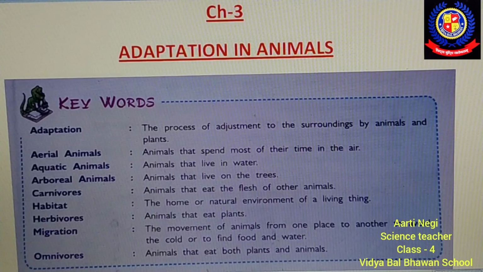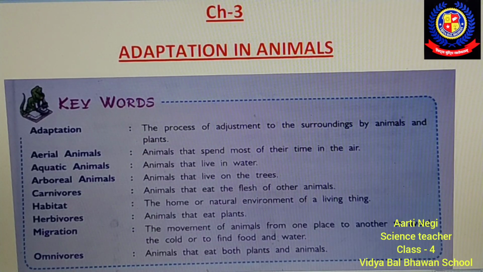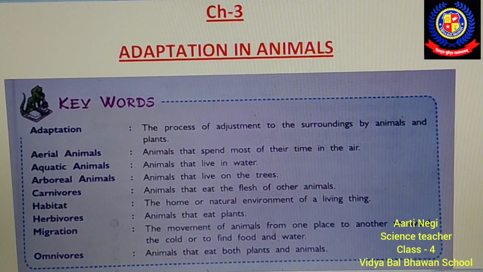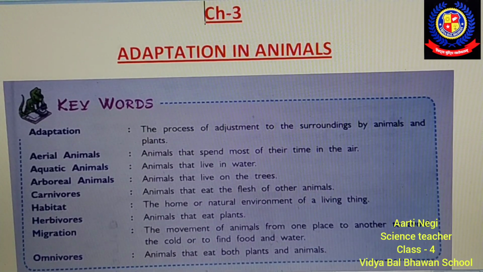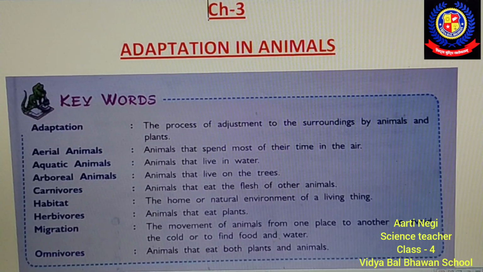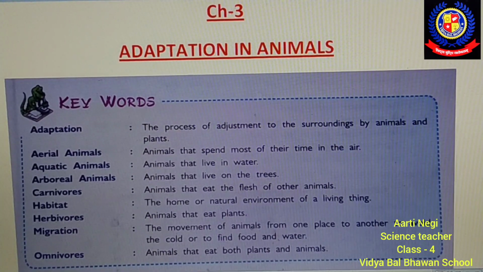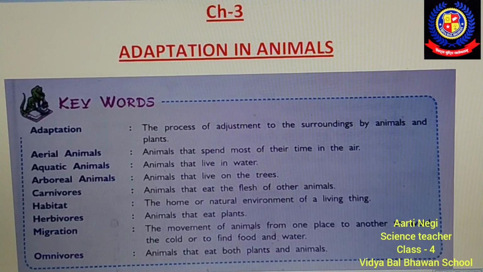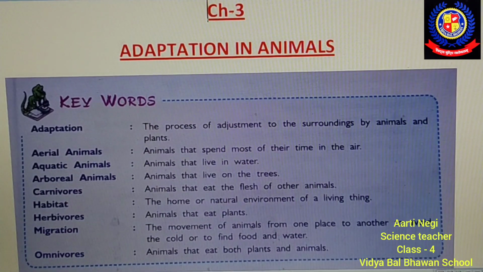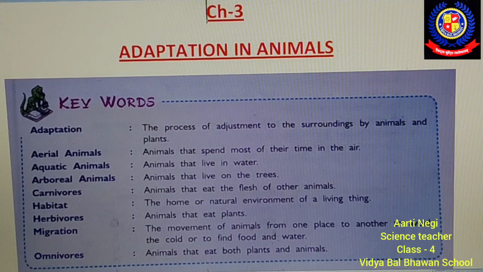And the last keyword is omnivores. Omnivores means the animals that eat both plants as well as animals like human beings, bear, dog, cat, rat, cockroaches. They are the omnivores. Okay, omnivores eat plants and animals both.